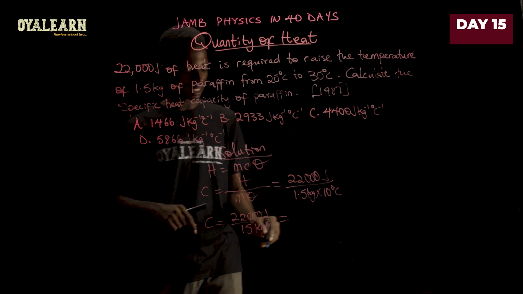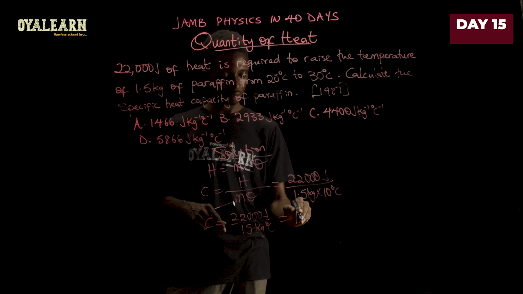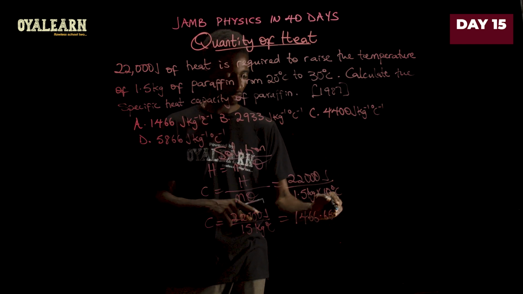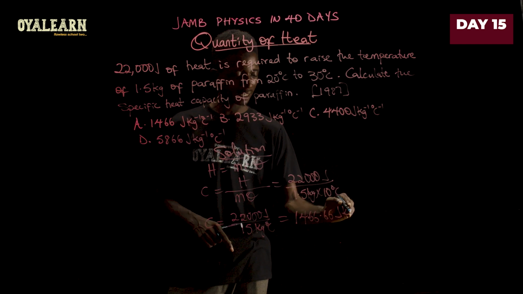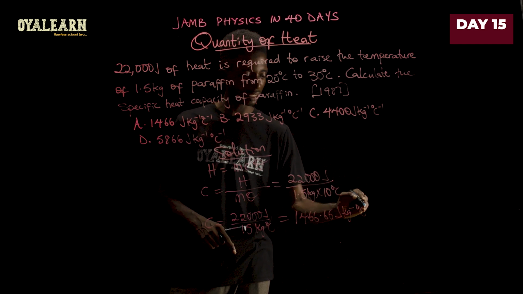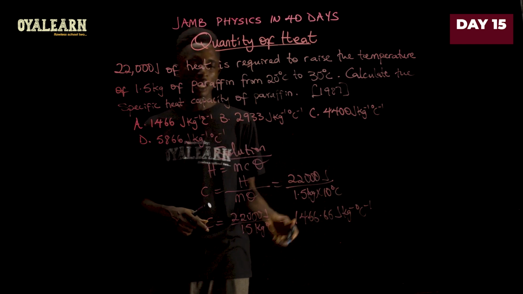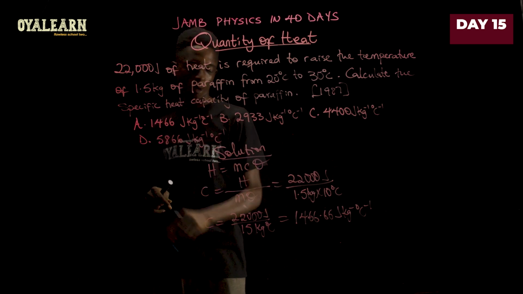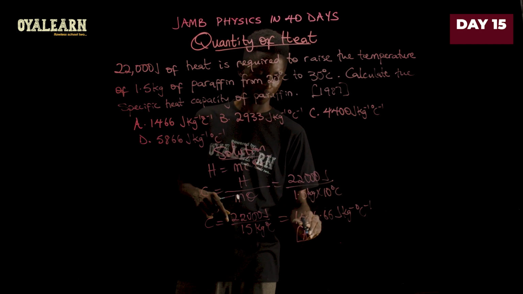And when you divide this, you're going to have 1,466.66 joules per kilogram per degrees Celsius. Now, when we consider the options here, the closest option is option A. So we go with A.